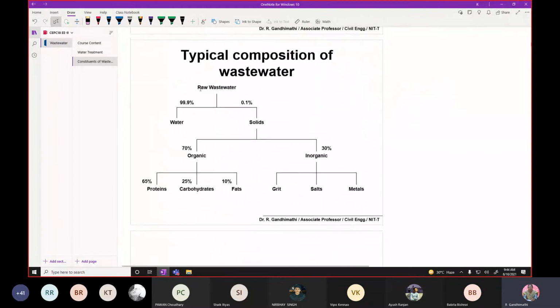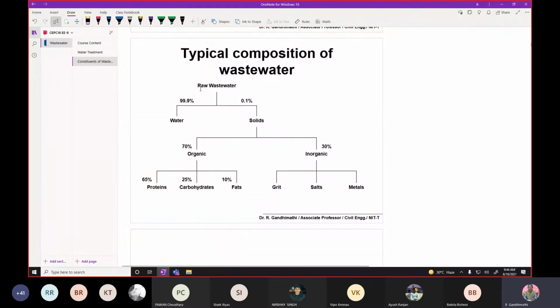Coming to the typical composition of wastewater, generally wastewater, or what we call raw wastewater, contains 99.9% water. This is very important. That's why we call it wastewater. It is not a waste; it is not semi-solid or completely solid. It is wastewater because the major portion of the wastewater is water. The remaining 0.1% is solids. This is what creates a lot of problems in the surrounding environment.